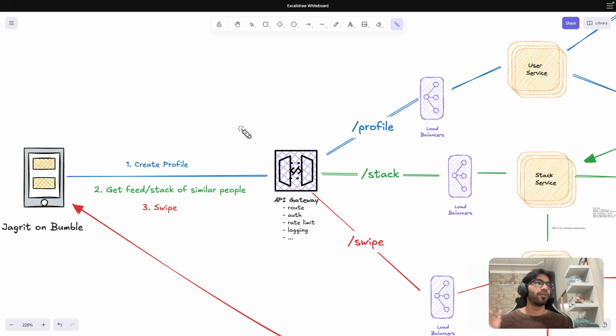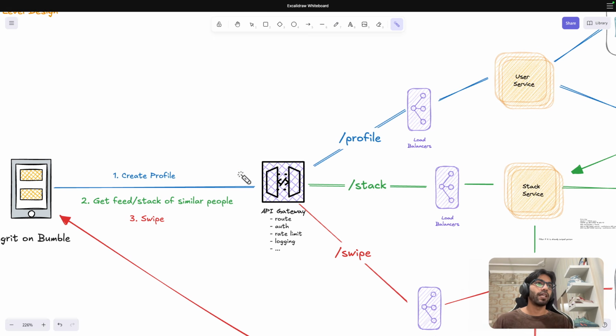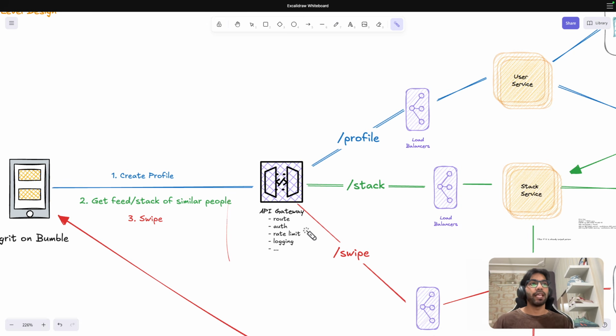So anyway, I'm going to go with the microservice architecture, right? That's where we will have the very straightforward thing. So you want to create a profile, so there will be an API gateway. Why API gateway? It's like a traffic management system, just like we have traffic control for the roads.